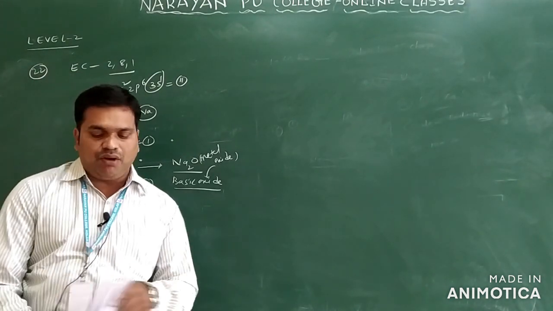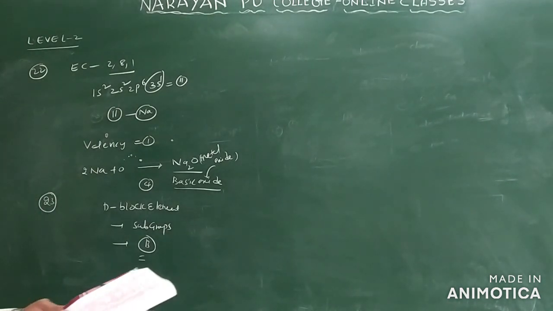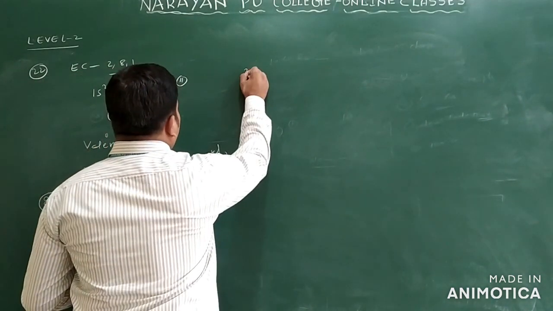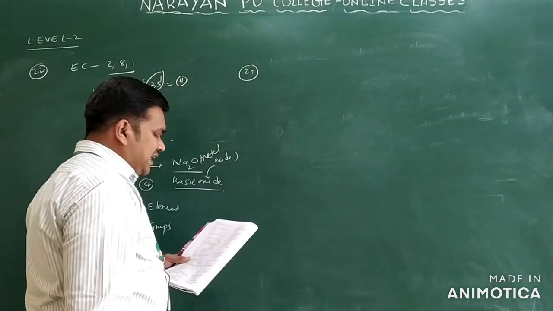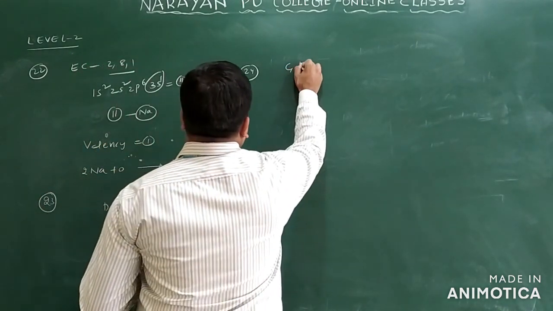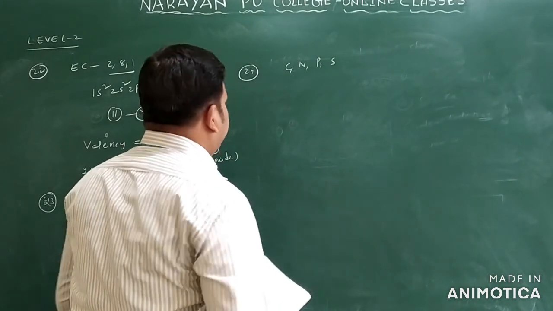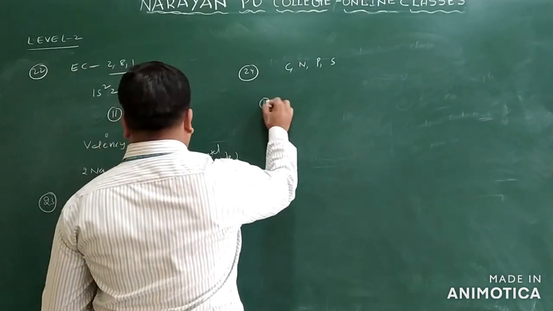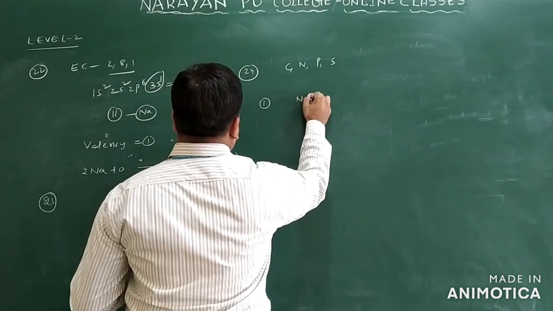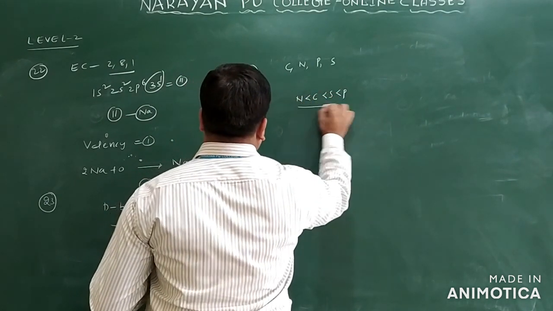So this is question number 23. Question number 24 you can say. Question number 24 asks the correct order of the atomic size of carbon, nitrogen, phosphorus and sulfur in the following order. The first option is given like this: nitrogen less than carbon, carbon less than sulfur, sulfur less than phosphorus only.